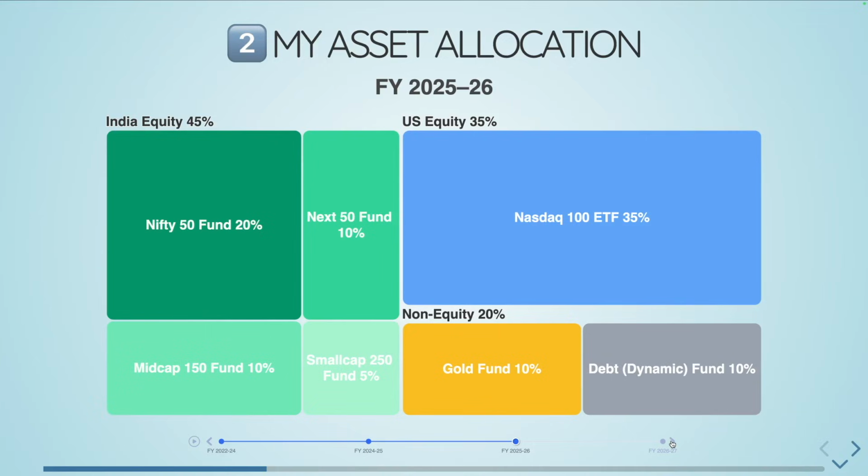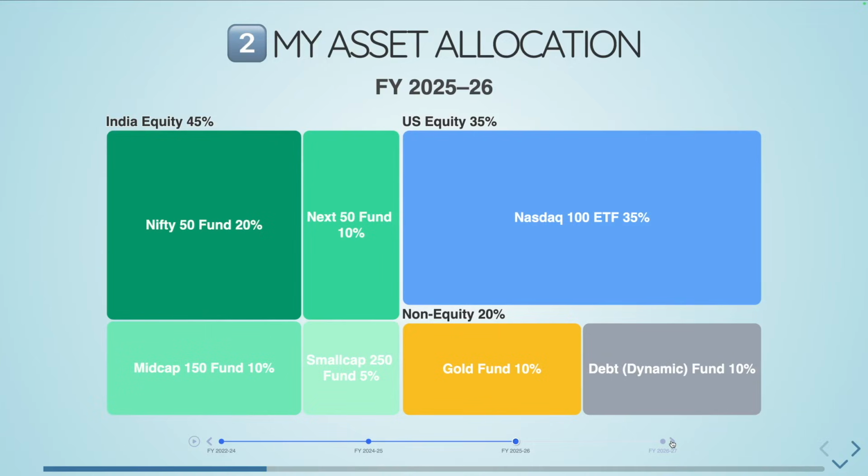Four index funds I have chosen: Nifty 50, Next 50, Mid Cap 150, and Small Cap 250. So this portfolio, which is the current one I am running, is entirely made of index funds. So 80% of the portfolio is index funds, and the remaining 20% is 10% in gold and 10% in debt.